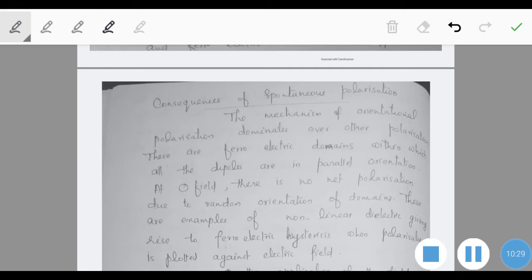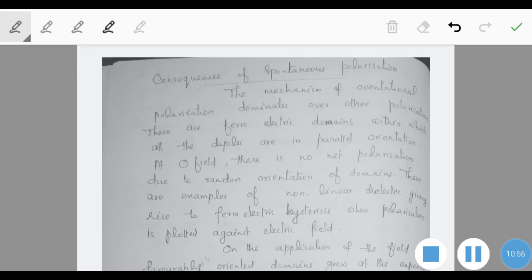What is orientational polarization? It is because of a substance which is having covalent bonds. There will be a very large permanent dipole moment, and this dipole will tend to reorient in the presence of an external applied field. Such polarization is dominant in the case of ferroelectric substances also, and these are ferroelectric domains.